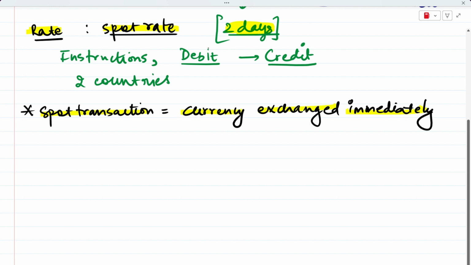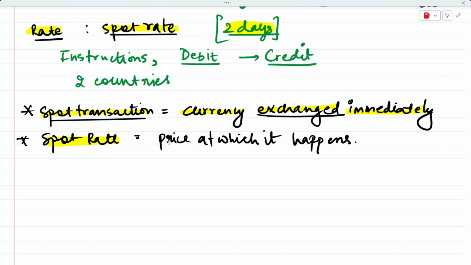So summarizing, a spot transaction is one where currency is exchanged immediately. Okay, so spot transaction means that currency gets exchanged immediately, right? And what is spot rate? Spot rate would be the price at which this exchange is happening. So spot transaction means currency is getting exchanged immediately, and the rate, the price at which this currency is getting exchanged, is called the spot rate.